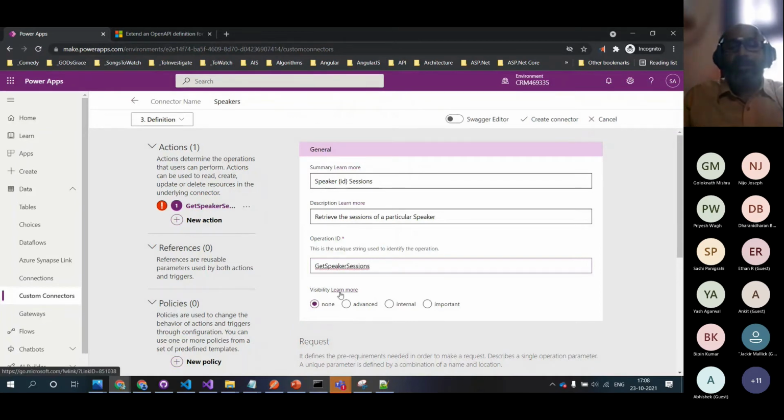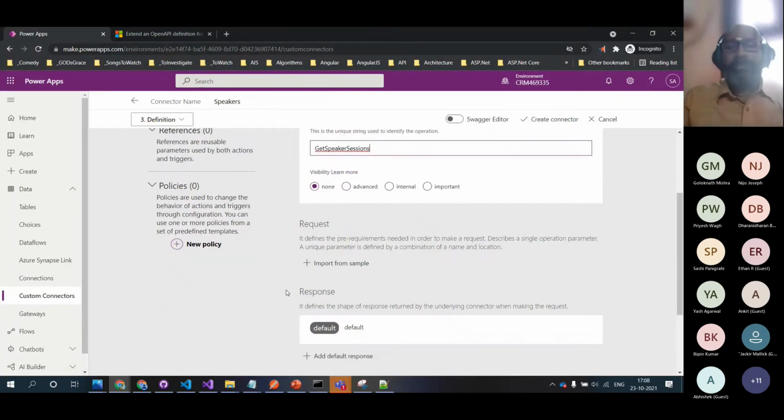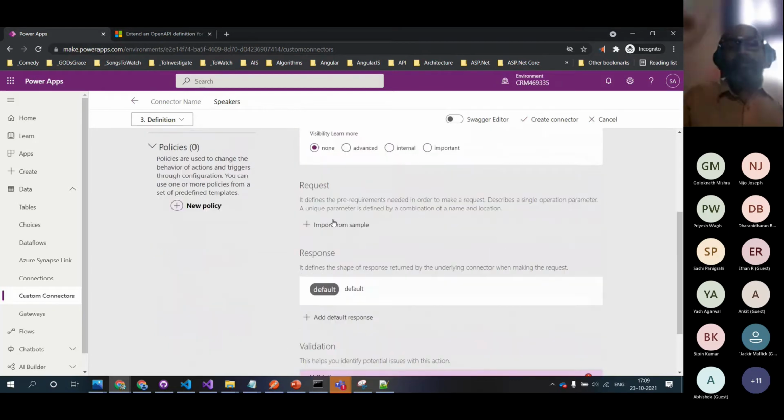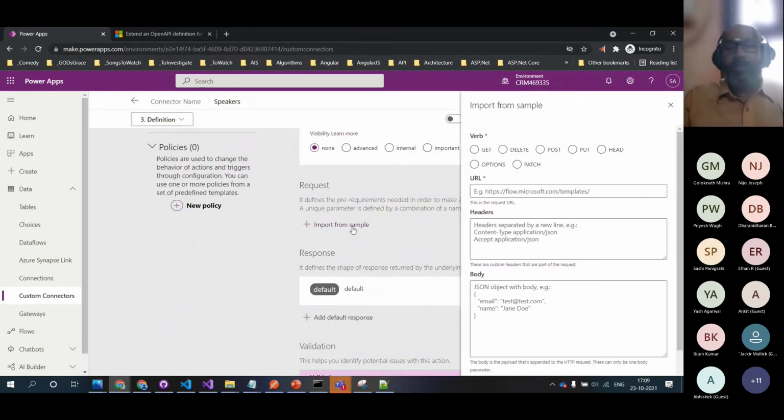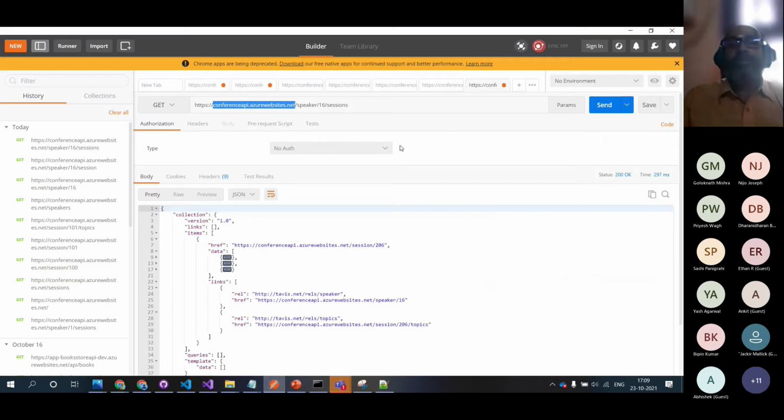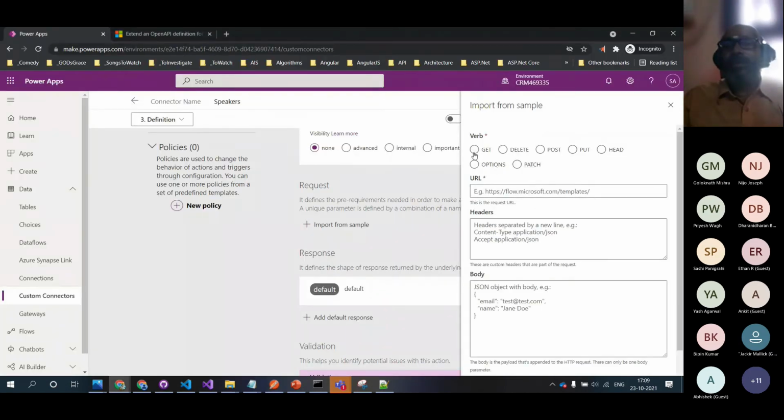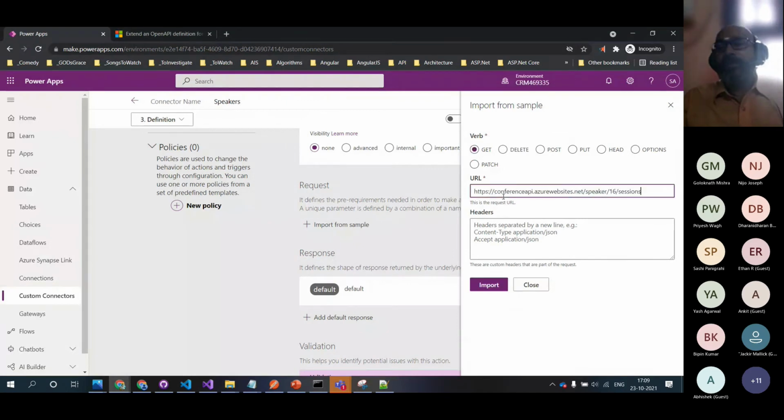At this point of time, I'm leaving visibility because this is our first thing. Then we need to have the request. So I just click on the request and we can go back to Postman. I will copy this, and that's a GET operation. I will paste it, and coming back here, I'll remove 16 and I will put in curly brackets and add the ID. Okay, so that is a parameterized value which will come at runtime.